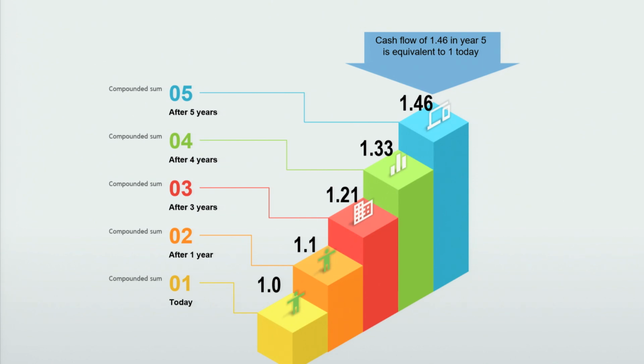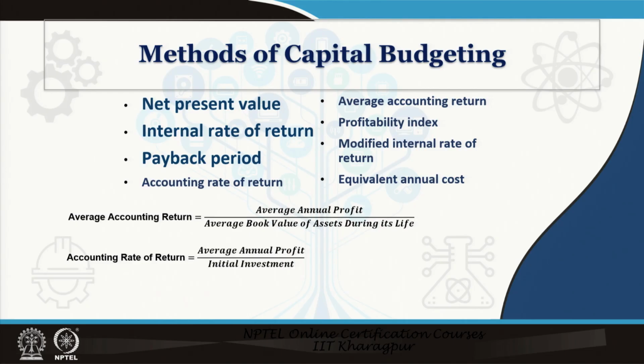I have estimated using 10% rate of interest. At 10%, 1 crore rupees today is 1.1 crore next year, 1.21 crore the year after, and so on, and after 5 years you must get 1.46 crore to justify giving 1 crore rupees to somebody today. That is how money appreciates.